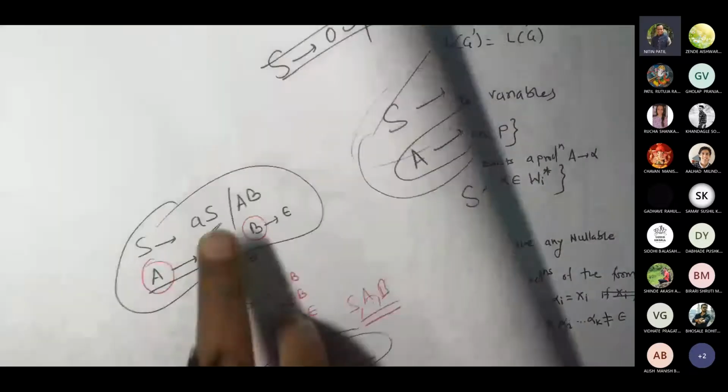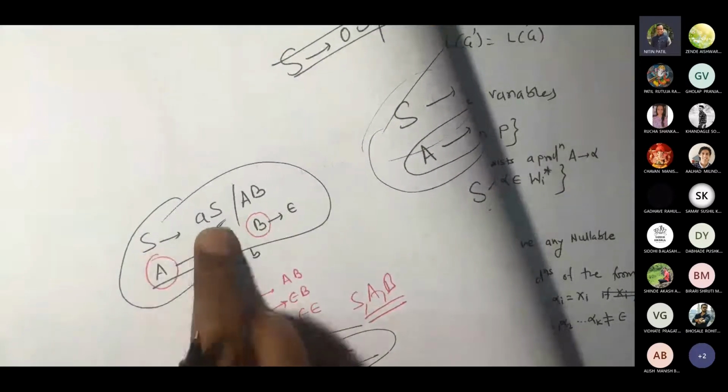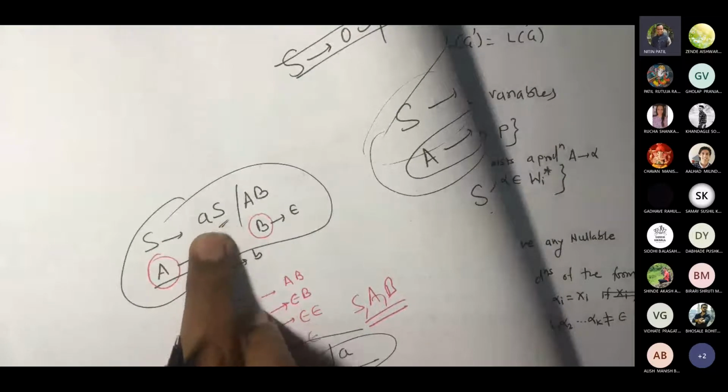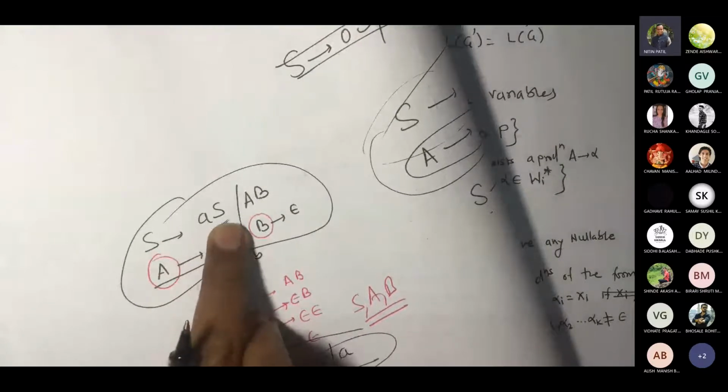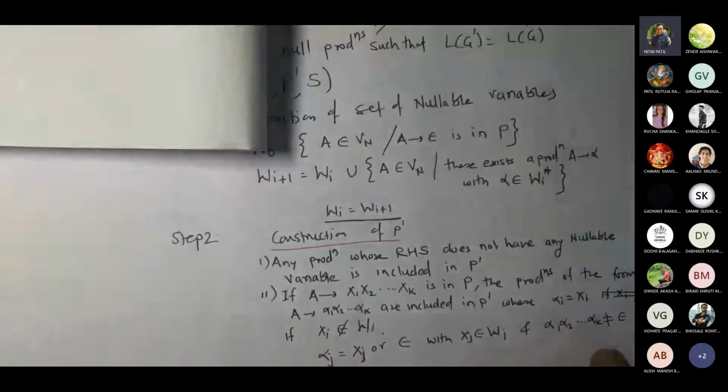In this case alpha 1 is A, alpha 2 is S. Both are not epsilon, only S would be epsilon. Correct? They may or may not be the same.